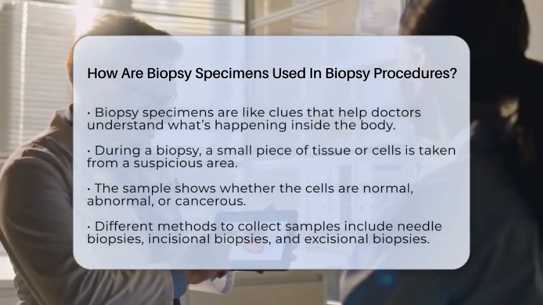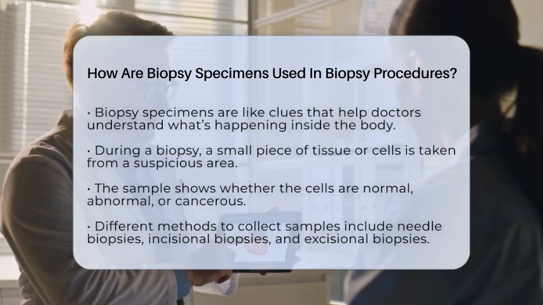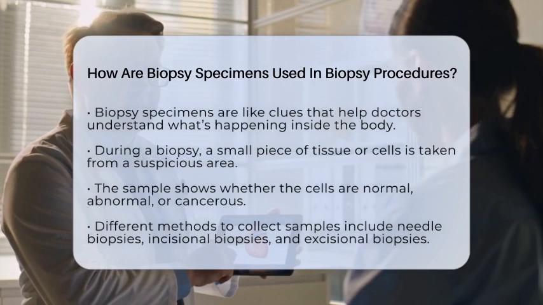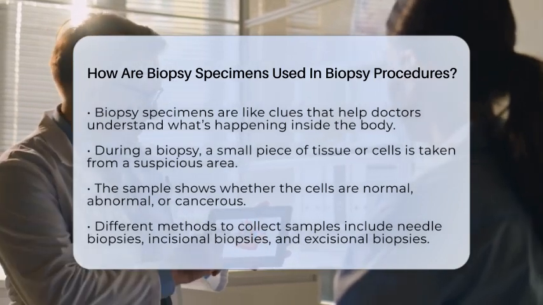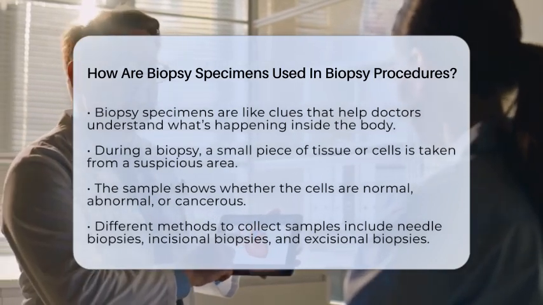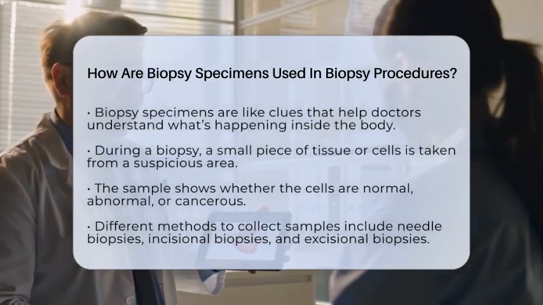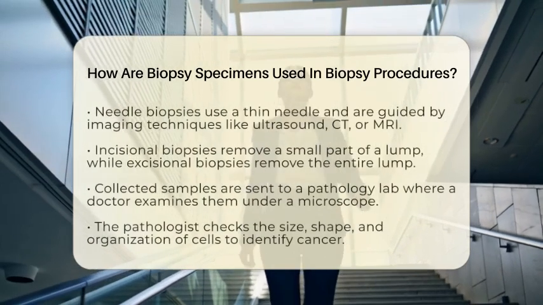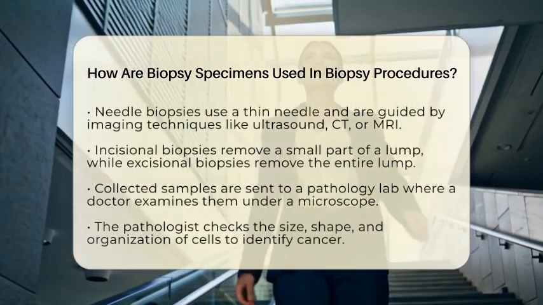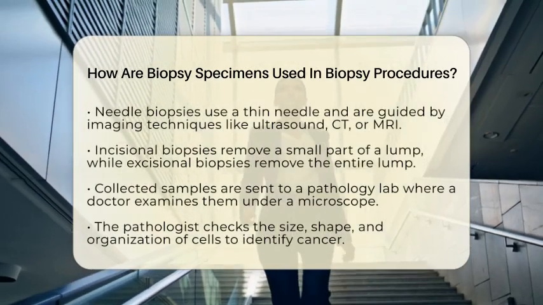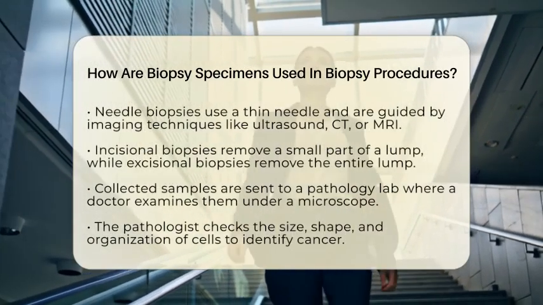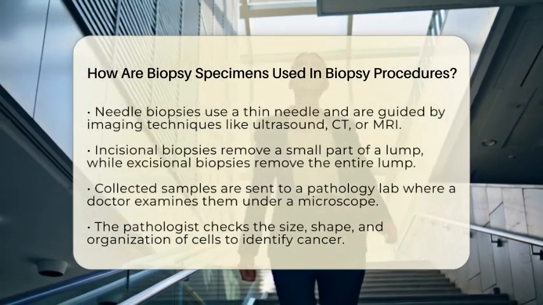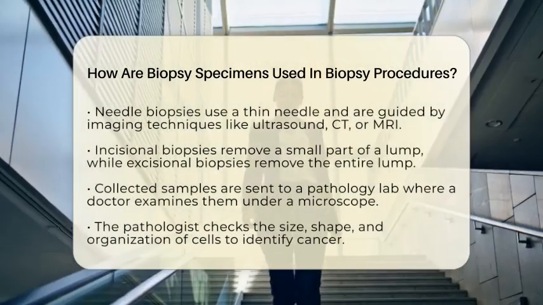There are different ways to get these samples. Sometimes, a doctor uses a thin needle to draw out tissue or fluid. This is called a needle biopsy. It is quick and usually done with guidance from ultrasound, CT scans, or MRI images to make sure the sample is from the right spot. Other times, a small part of a lump is cut out, which is called an incisional biopsy. If the entire lump is removed, it is called an excisional biopsy. These methods depend on the size and location of the abnormal area.